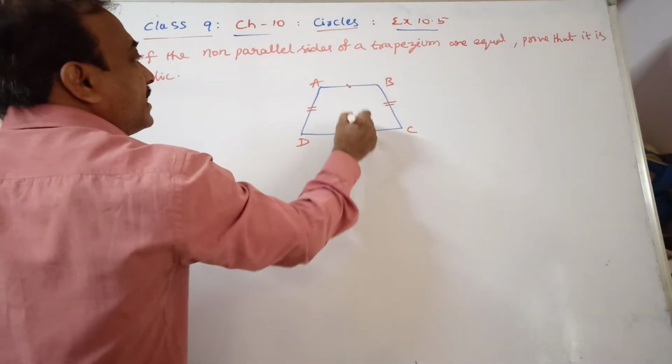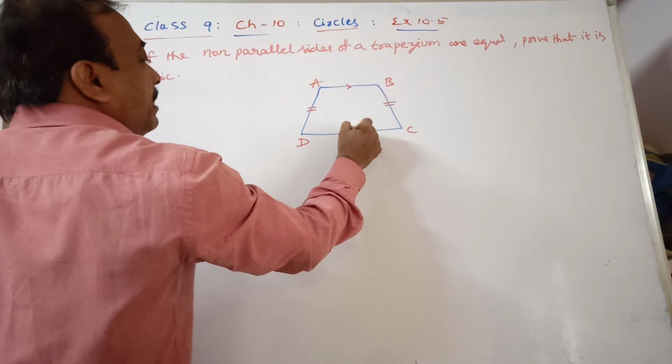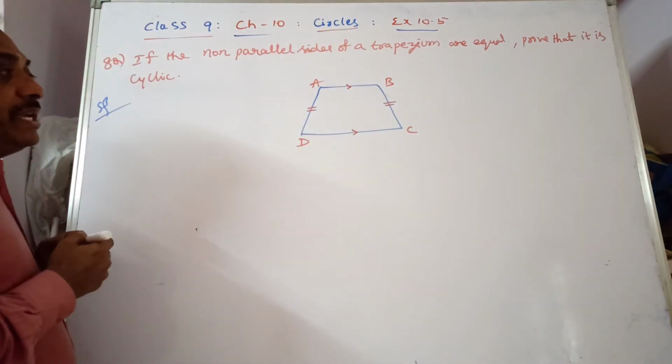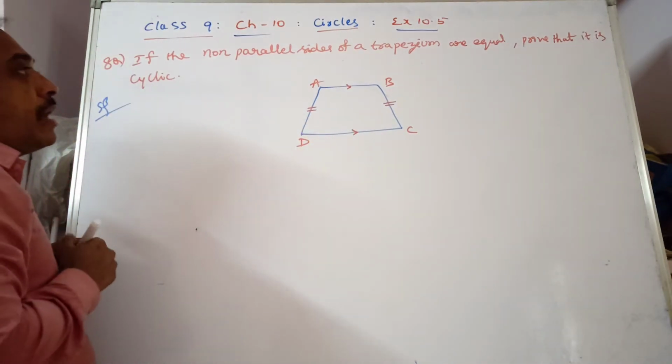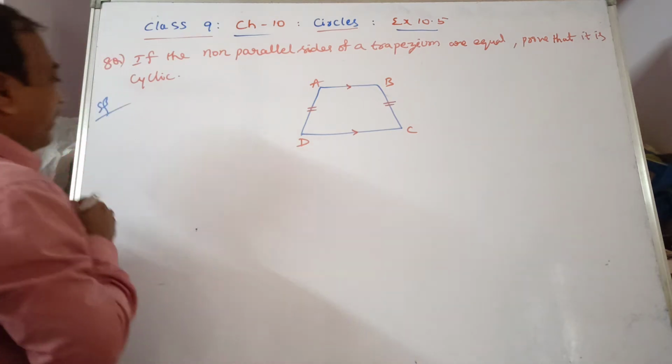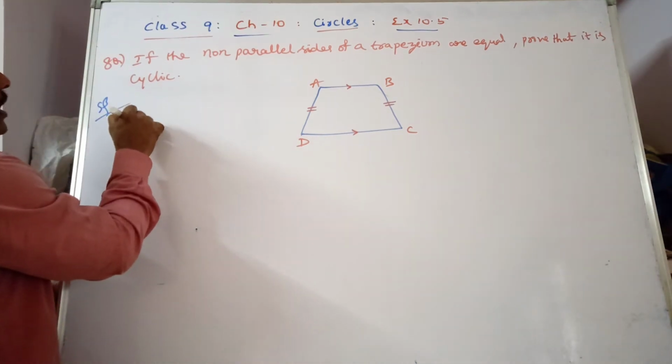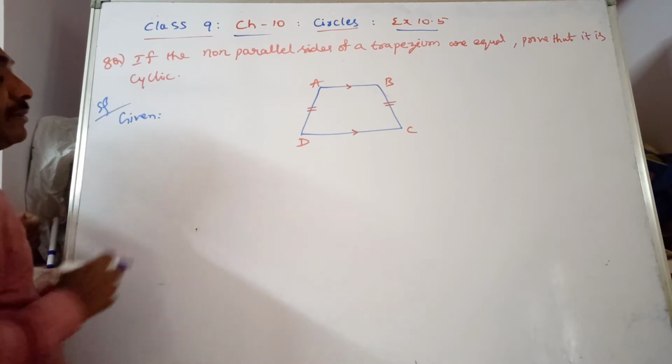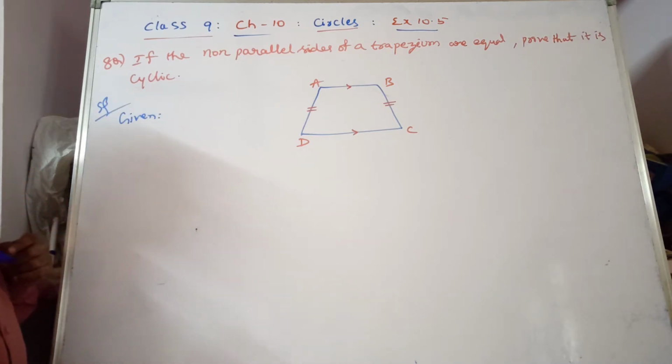One pair of sides are parallel. AB is parallel to DC and AD is equal to BC. We have to prove that it is cyclic. How can we prove a cyclic quadrilateral? Yes, sum of either pair of opposite angles should be 180 degrees.